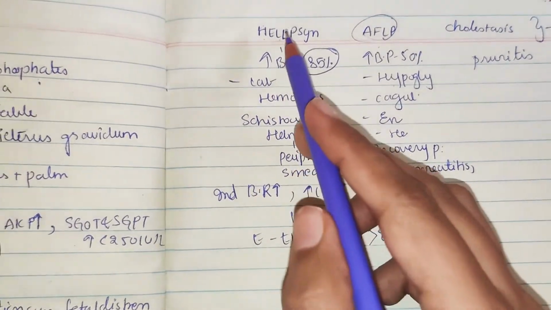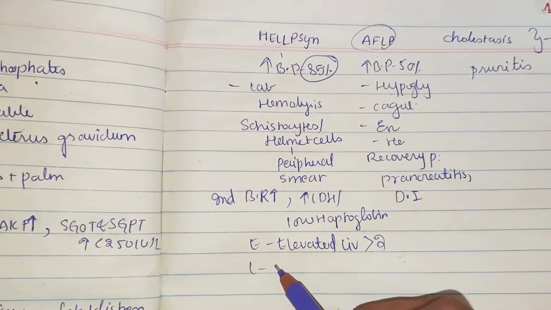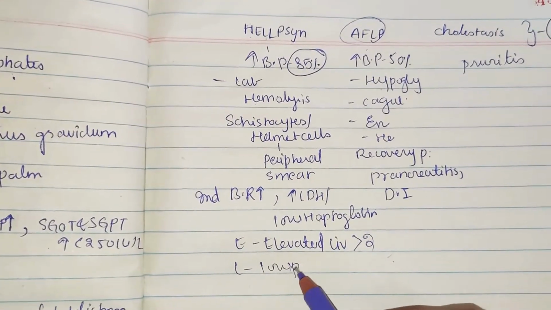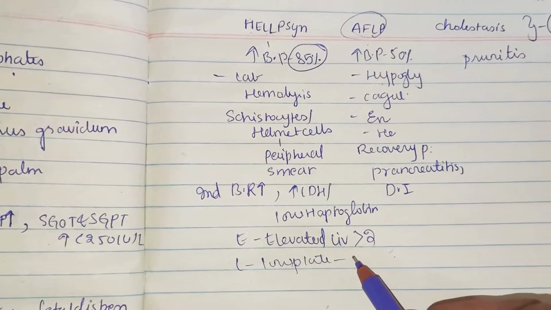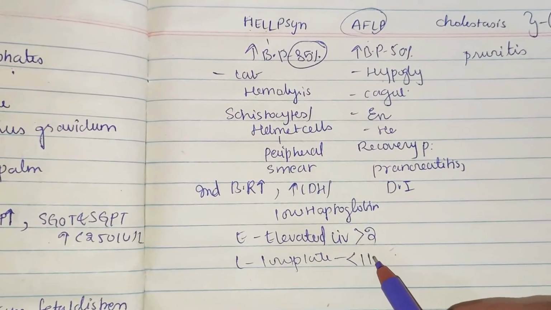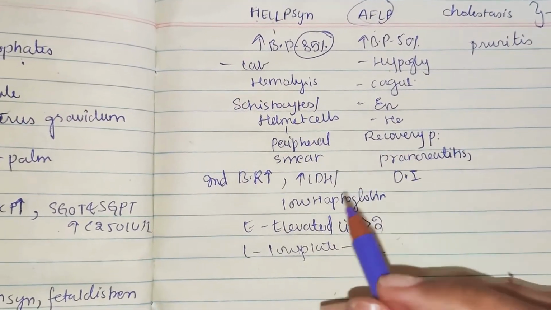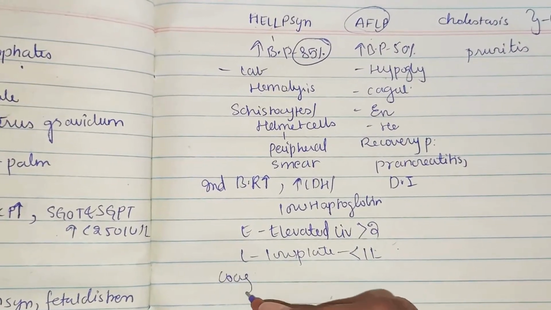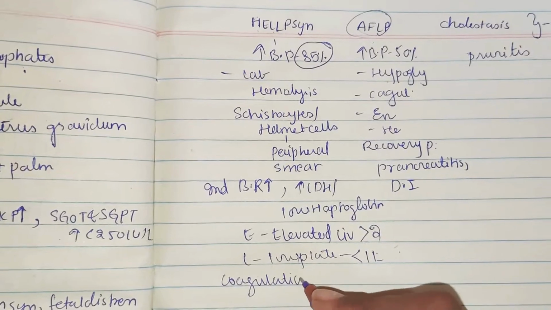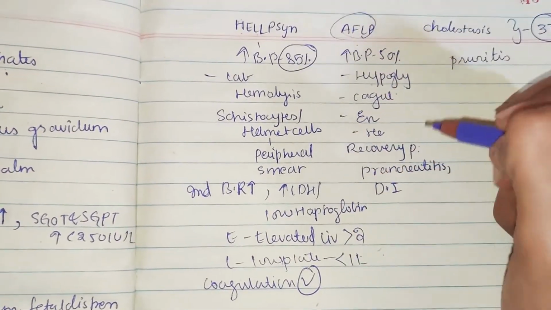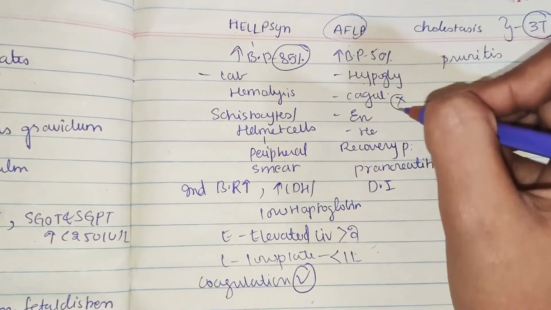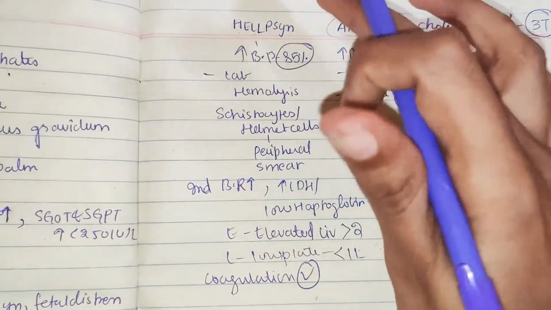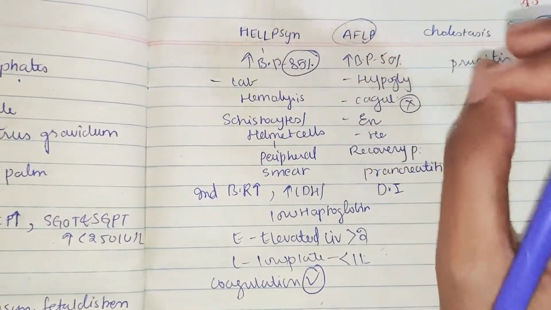Okay, and LP refers to low platelets. The platelets are dropped to less than 1 lakh. And the coagulation profile is normal in HELLP syndrome. That is important. But if you remember, in acute fatty liver there is coagulopathy, right? So you can differentiate between HELLP and AFLP on this point.